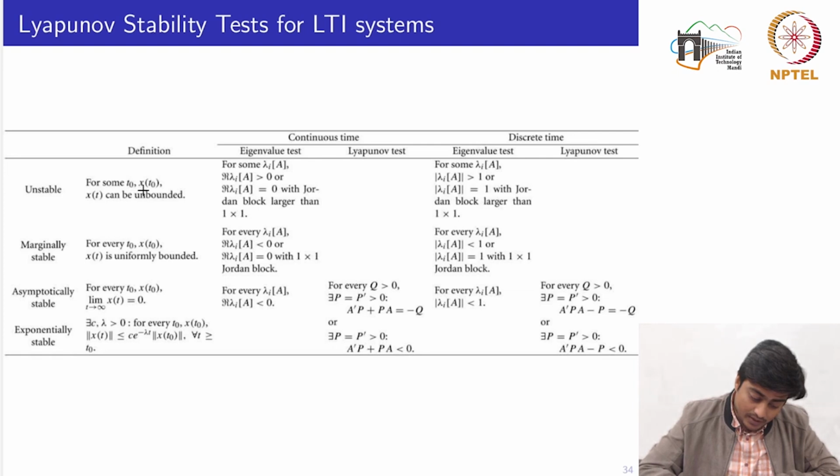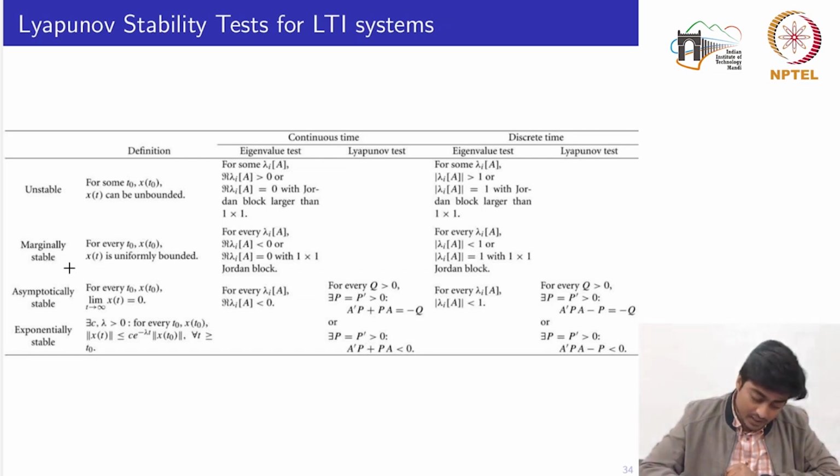For some t naught and the initial condition x of t naught, the signal x of t can be unbounded. It means if we see the eigenvalue test in the continuous time, that for some lambda i of A, the real part of the eigenvalue of the matrix A is greater than 0, or the real part of the eigenvalue is equal to 0 with Jordan block larger than 1 cross 1. For the discrete time case, the eigenvalue is outside the unit circle or on the unit circle itself, but with a Jordan block larger than 1 cross 1.